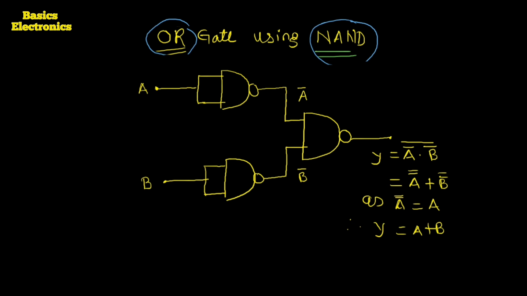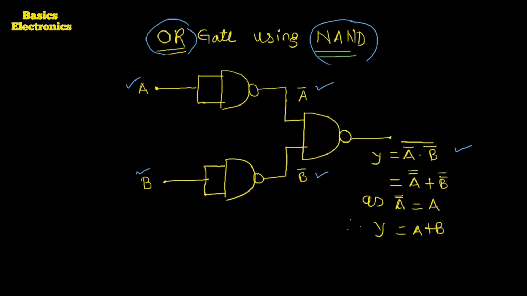The first input A is applied to the inverter. This is the inverter. Okay, and the second input B is applied to the lower inverter. The upper inverter produces output A complement, and the lower inverter produces output B complement. The output we get at this NAND gate is Y equals A complement dot B complement, whole complement.